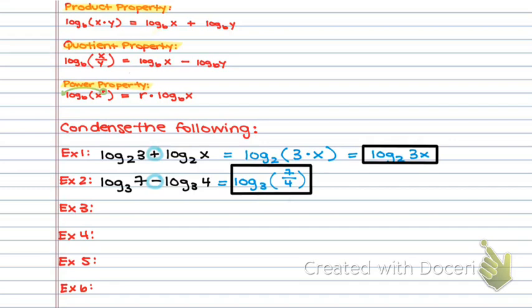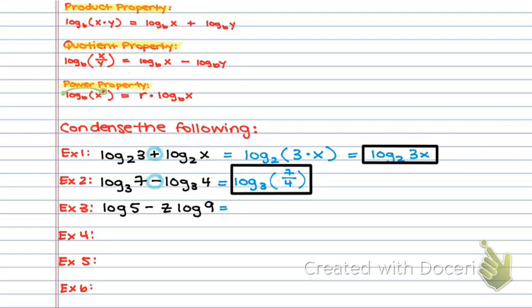Example 3 is log of 5 minus z log of 9. So again, my log is not written with a base, which tells me that it's base 10.